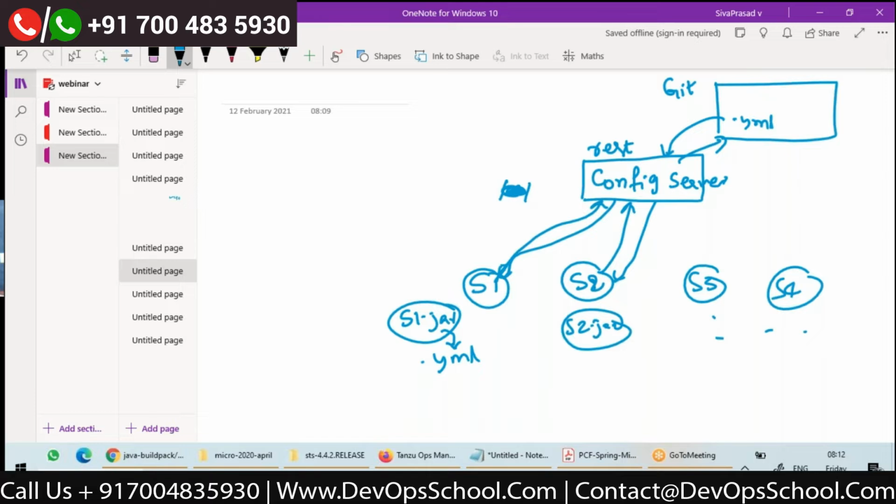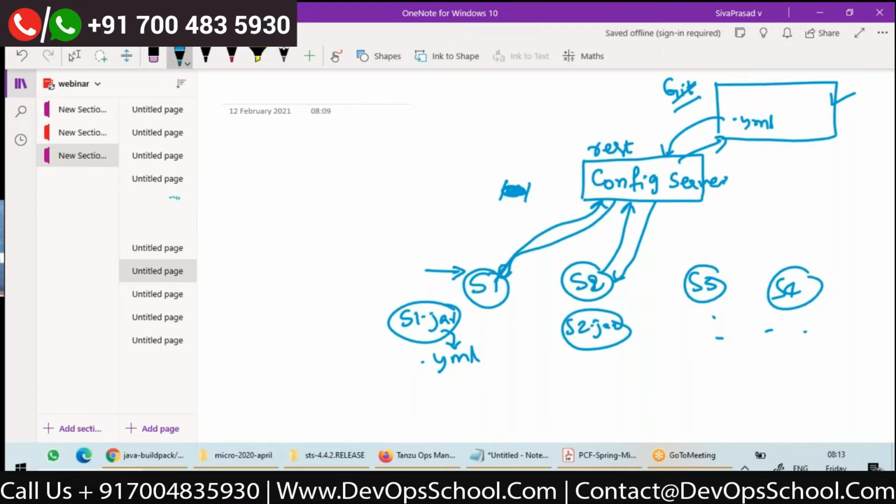So like that, all my configurations are in a single place, inside the YML. So whatever changes I want to make, I can change without rebuilding the applications. Only a restart might be sufficient, because whenever they restart, they'll connect to the config server again and get all this, right?